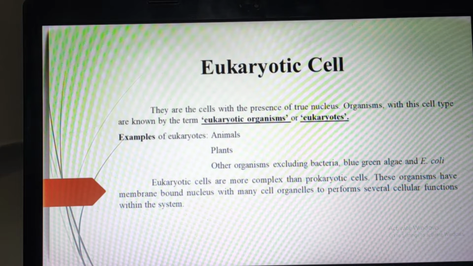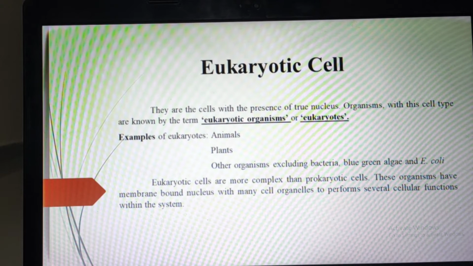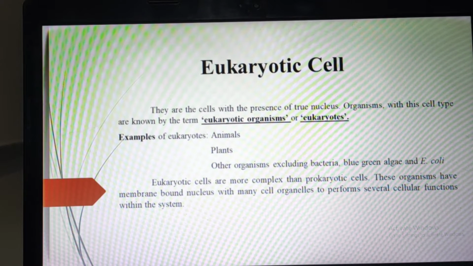The first thing is, in the eukaryotic cell the nucleus is present and it is well defined. When any cell structure or cell organelle has a very appropriate structure, it is called true. So this nucleus is called a true nucleus.